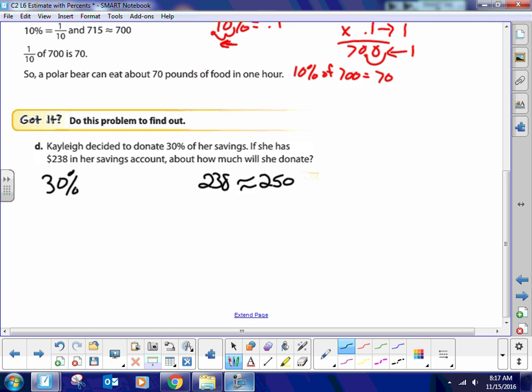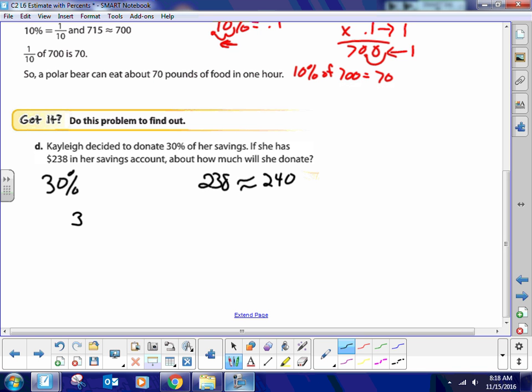I don't really like 250, because it's not easy to work with 30. I would go ahead and make that 240. Yeah, let's make that 240. Now that you made that 240, you can now ask what is 30%?